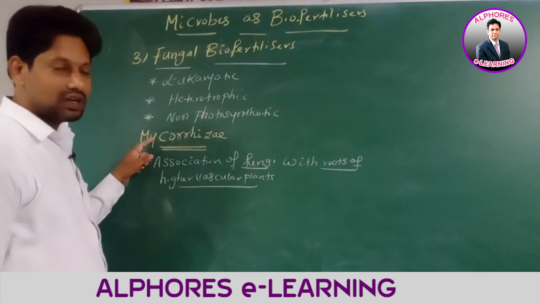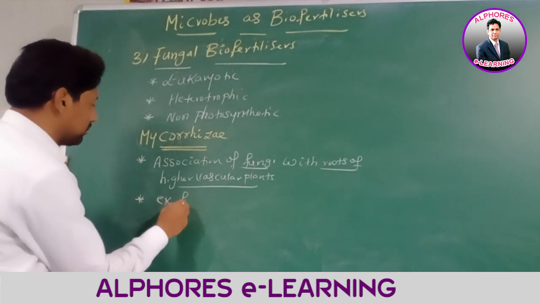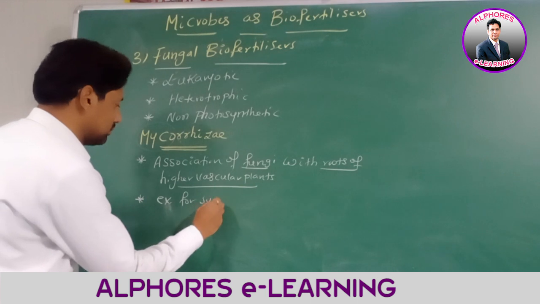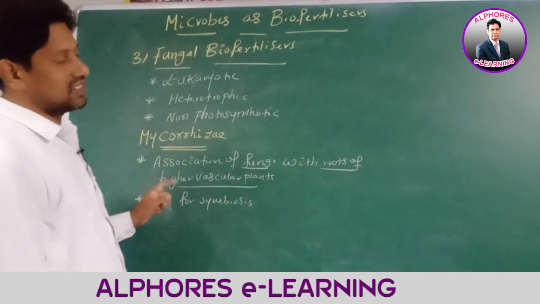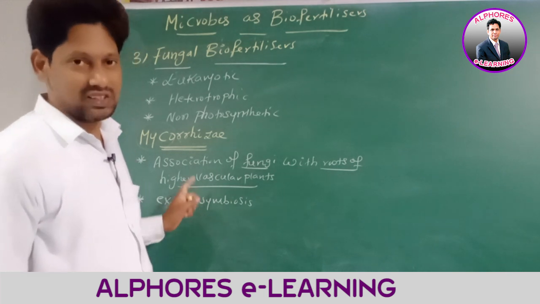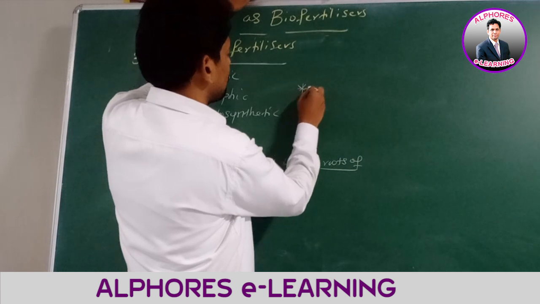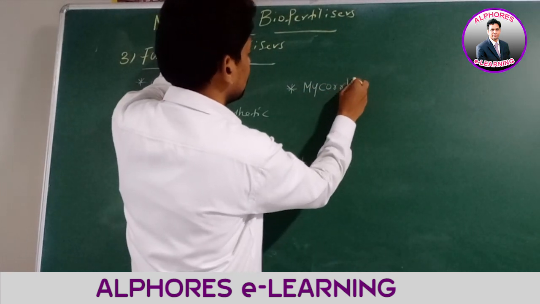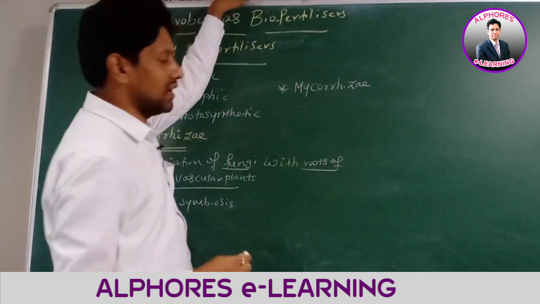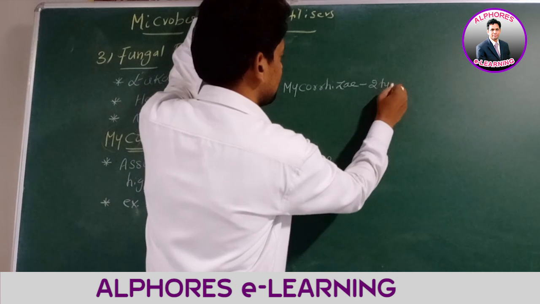This is called mycorrhiza. Mycorrhiza is an example for symbiosis. Mycorrhiza is of how many types? Two types.